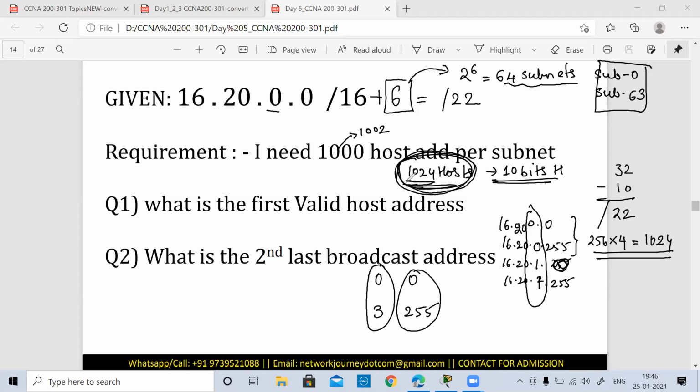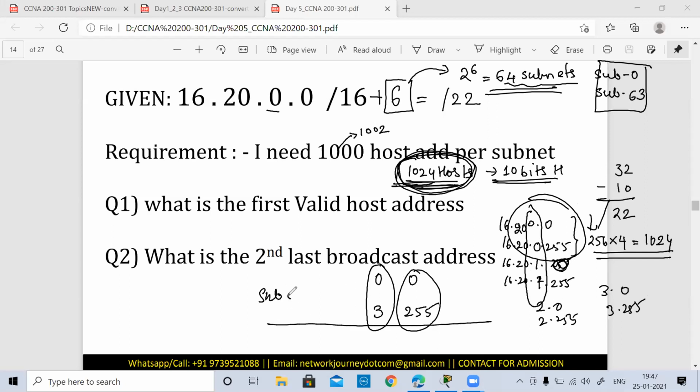Okay. So how do we go ahead? I'll explain it again. We had a requirement of 1024 hosts. We understood there are 64 subnets because the remaining bits were taken as the network bits. Since the requirement is 1024 hosts and we are starting with 16.20.0.0, I can see that 0.0 to 0.255 turns out only to be 256. So likewise, I have 1.0 to 1.255, 2.0 to 2.255, 3.0 to 3.255, and then totally it makes up one subnet. That is subnet number 0.